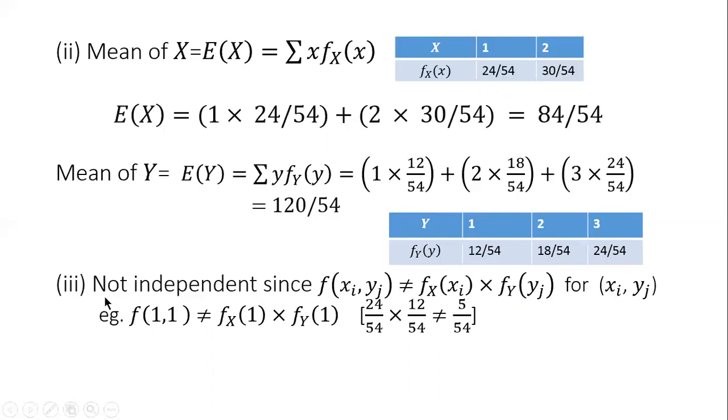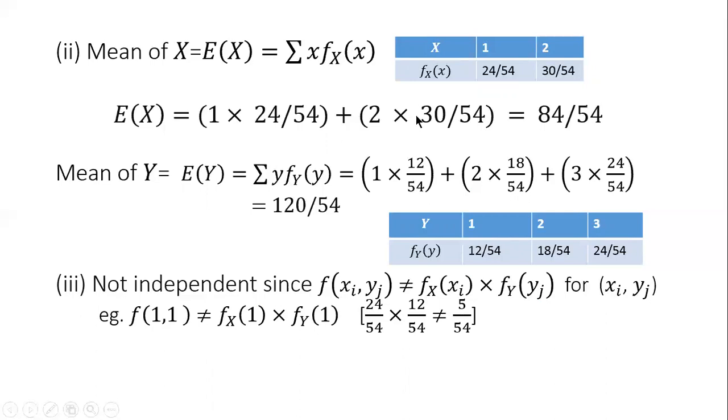Now the third question, we have to check whether the two-dimensional random variable is independent or not. So for that, we have to take every pair and see whether f(x_i, y_j) is equal to f_X(x_i) into f_Y(y_j) for all i, j. Now let us take the case of the first cell itself. f(1,1), we know, is 5 by 54.